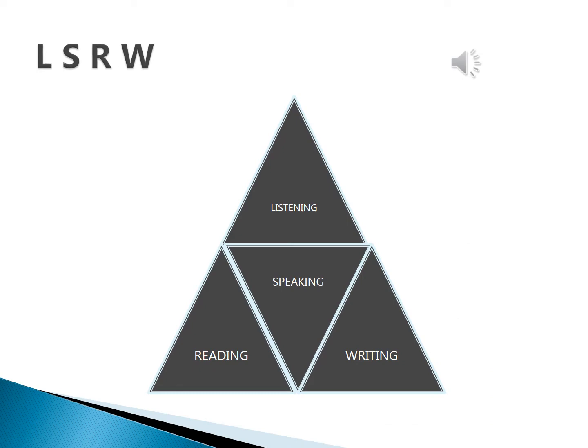LSRW is the short form of the four language skills. L for listening, S for speaking, R for reading and W for writing. We learn a language first by listening. Then we start speaking. Slowly we learn how to read words and sentences, and finally we'll be able to write in the newly learned language.